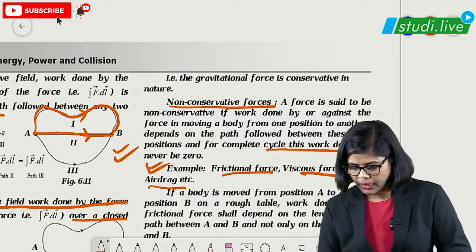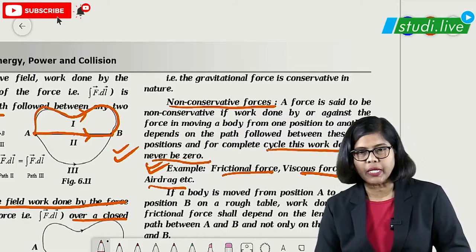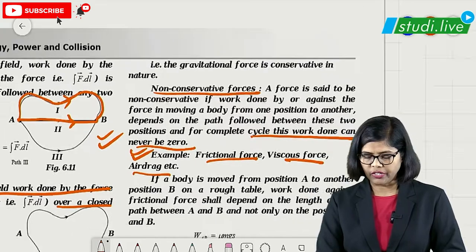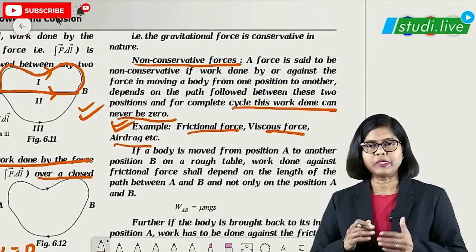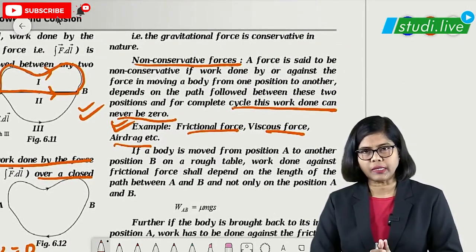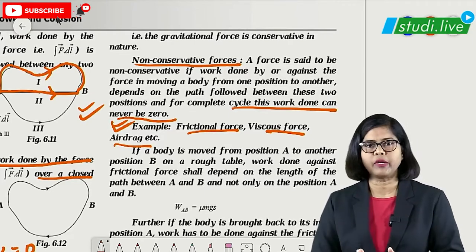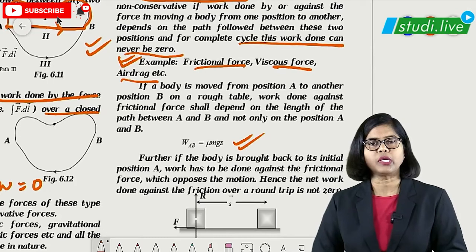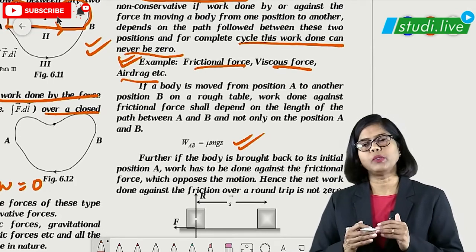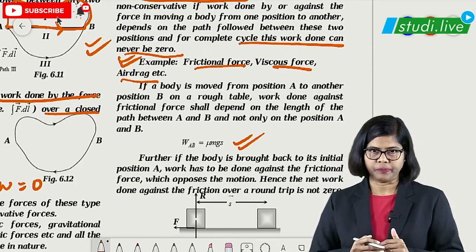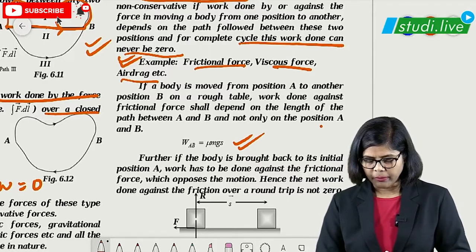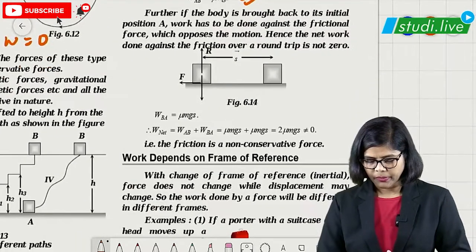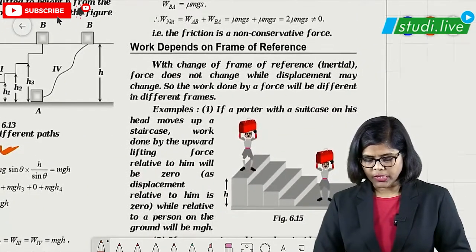And the work done in this particular case is never 0. So this is the difference you have to remember, students. That means non-conservative forces depend on the path length, and work done will never be 0. And these are the examples which are given here. So this is the formula for non-conservative force, that is mu mgs. Mu stands for coefficient of friction. Okay, mu mgs, s is the displacement. Right? So you have to remember all these things.